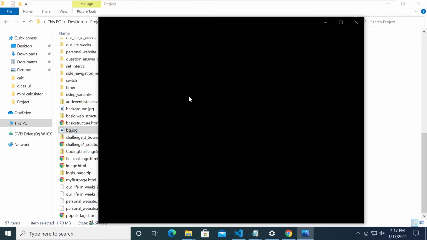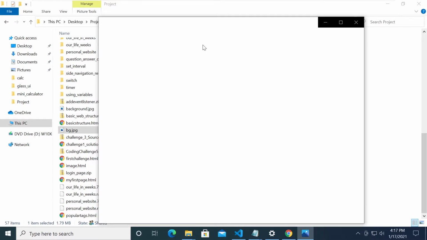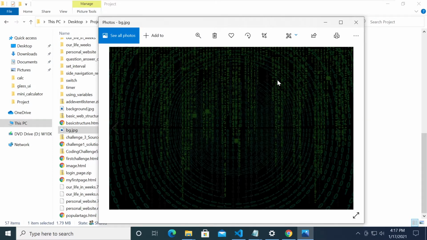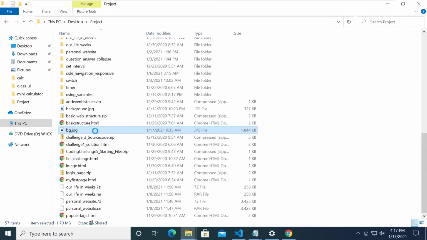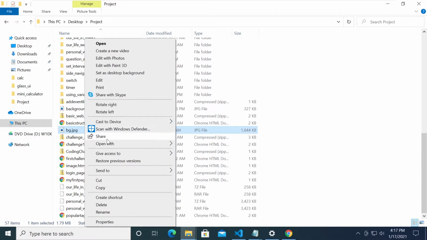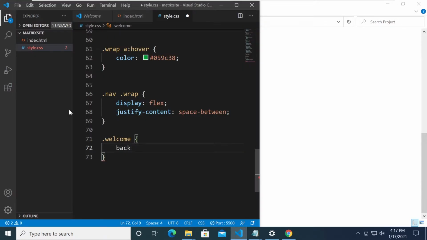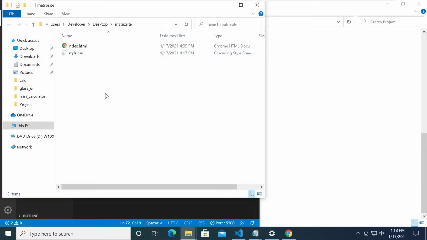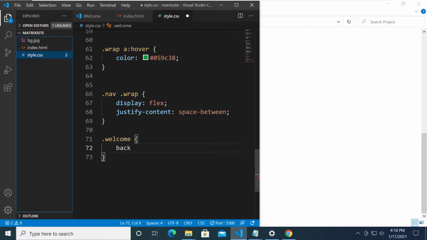Let me just open this file. I think this is the file. Alright, it's just taking time to load because I'm using a virtual machine at the moment. Alright, so this is the image. So I can copy that. I'm right clicking on it, click copy, and go to our project. Right click here, reveal in File Explorer, and paste the image here. Okay, so now we can use that in our CSS.